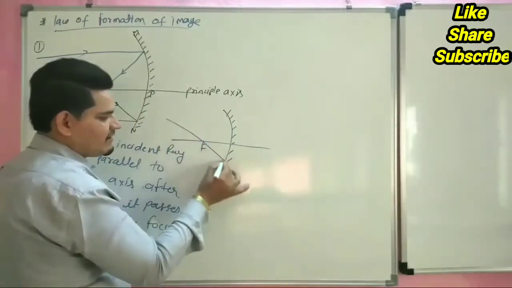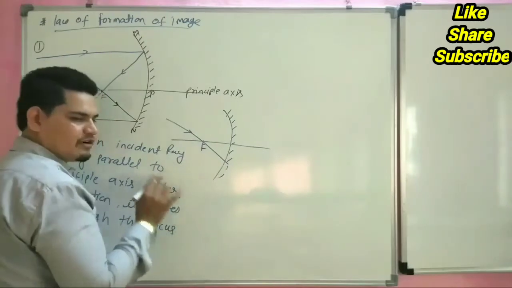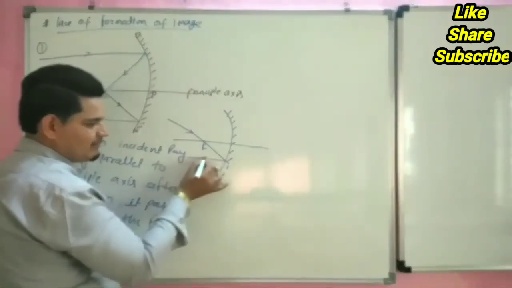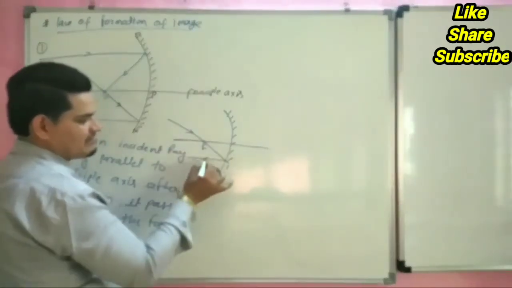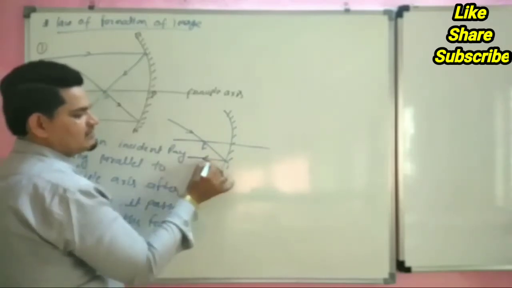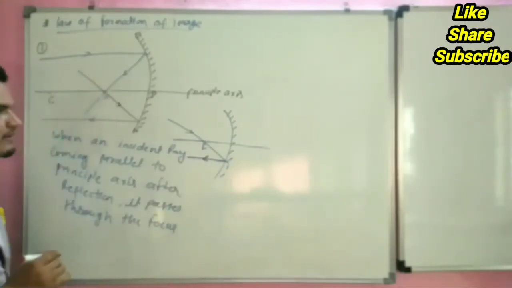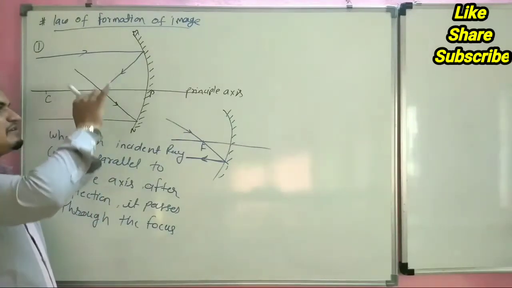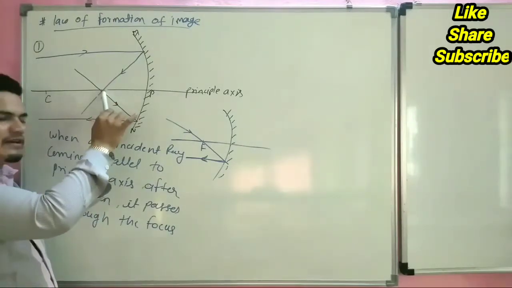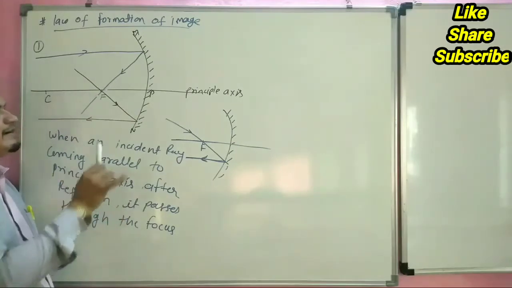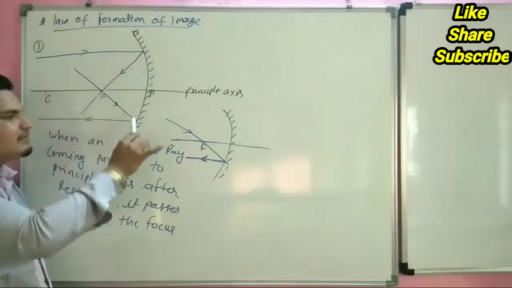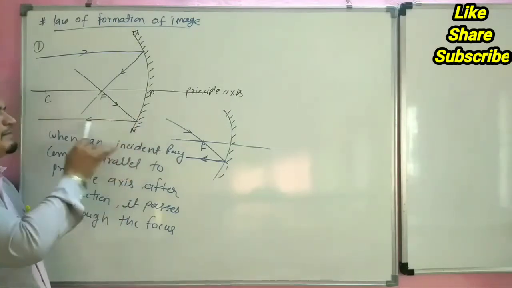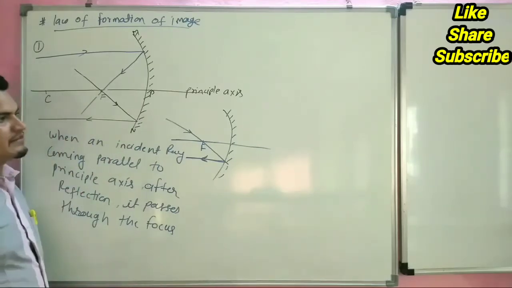When an incident ray comes through the focus, after reflection it will move parallel to the principal axis. So the first law is, if a ray comes parallel to the principal axis, it will go through the focus, and if it comes through the focus, after reflection it will pass parallel to the principal axis.